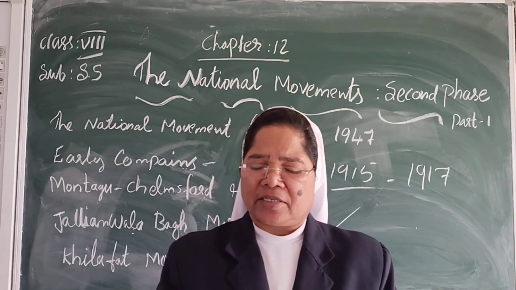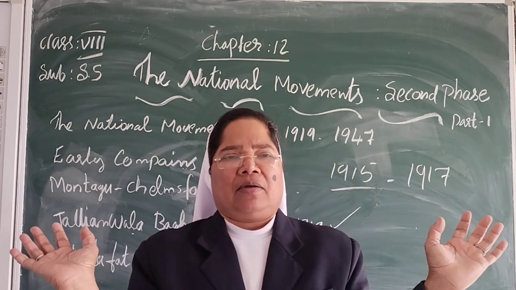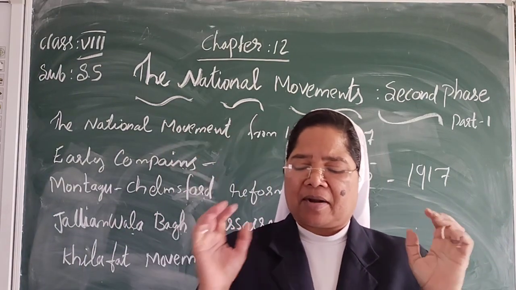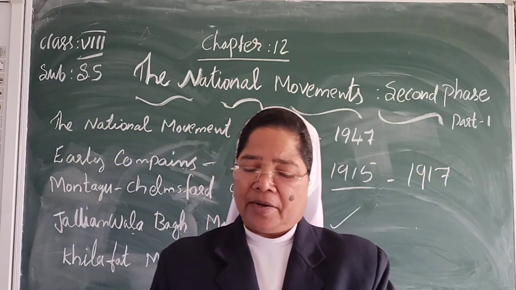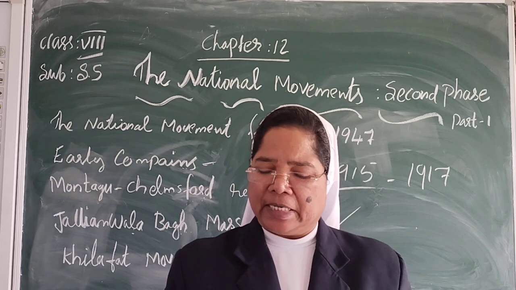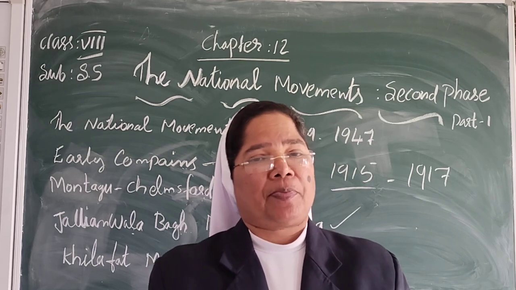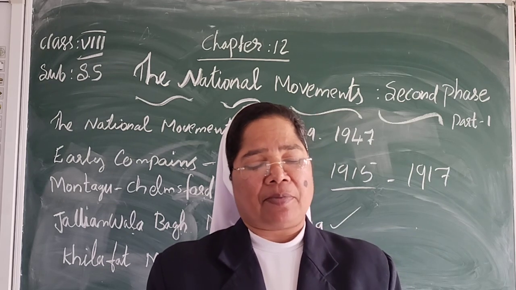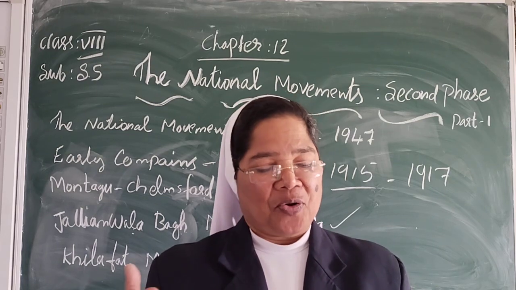This shocking incident resulted in widespread protest across the country. All the national leaders condemned this cowardly act. Rabindranath Tagore renounced his knighthood, and the government declared martial law in Punjab. People were tortured and newspapers were banned. All this repression, however, further strengthened the people's determination to fight against the oppression.